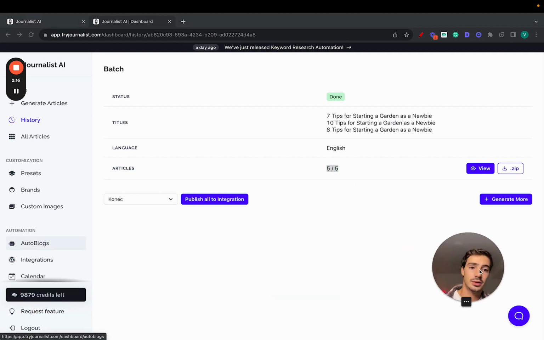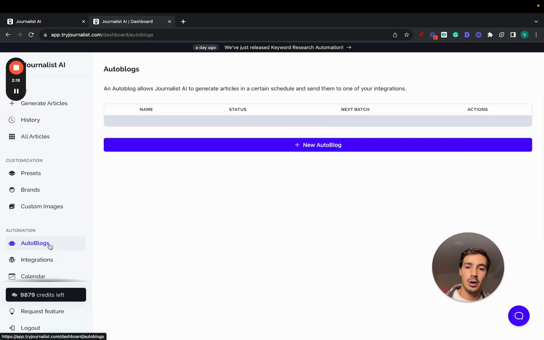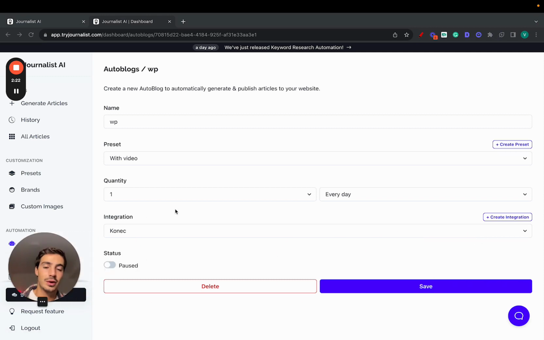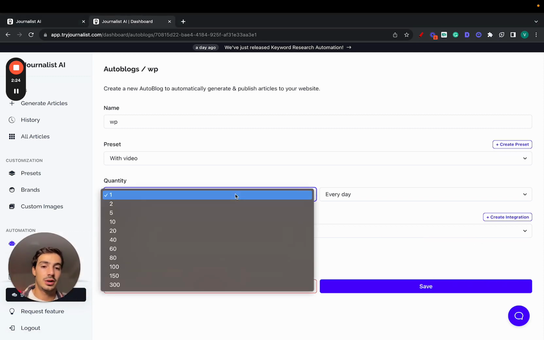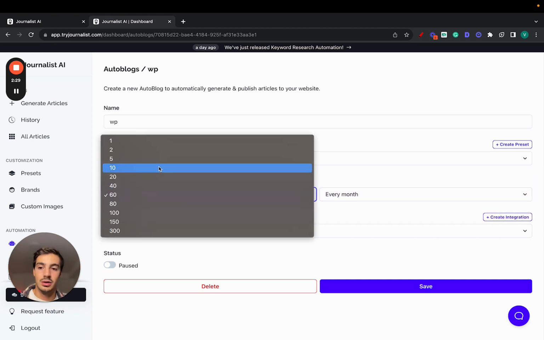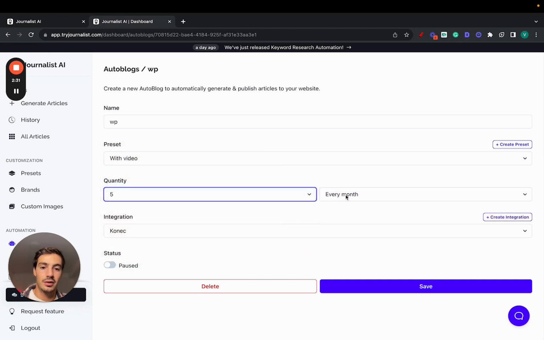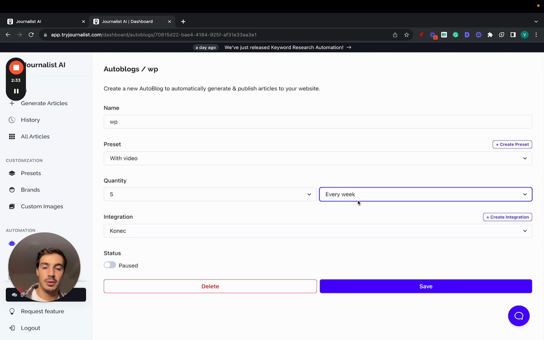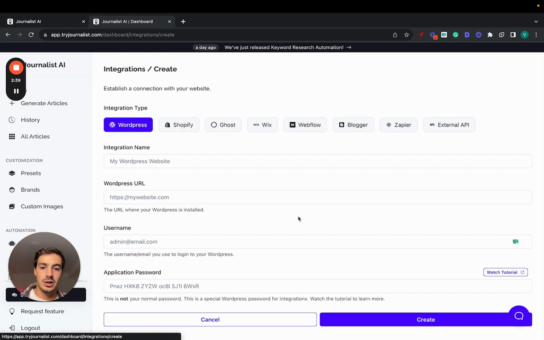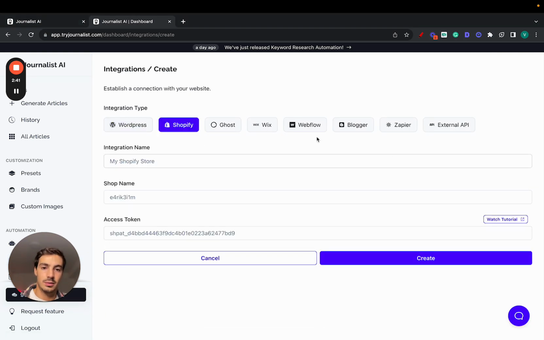Now, if you want to do this automatically, just go here, set up an auto blog, new auto blog, and what this does essentially is you can set up the frequency at which articles are going to be posted out to your blog. You can do 60 every single month if you like, or most people do 5 every single week, right? 1 post a week, right? And just set this up. Integrate with your Shopify store just by going here, new integration, set it up here, WordPress, Shopify. I mean, you have all these ones. If you have your store in any other one of these CMSs, you can do so.